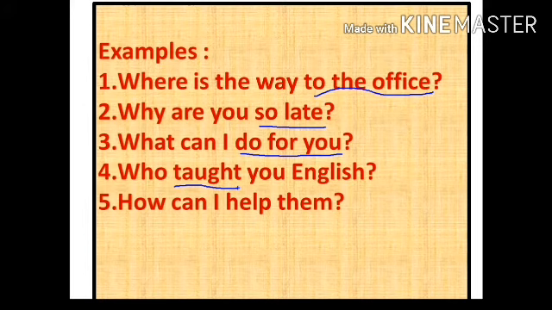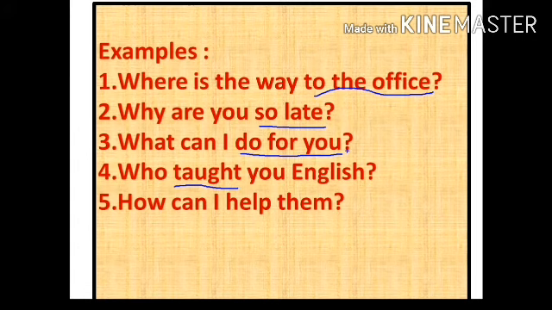If you write the subject after the WH word, it is not called a question. Suppose I write here, what I can do for you. We cannot give a question mark here, we have to give a full stop if I use what I can do for you.